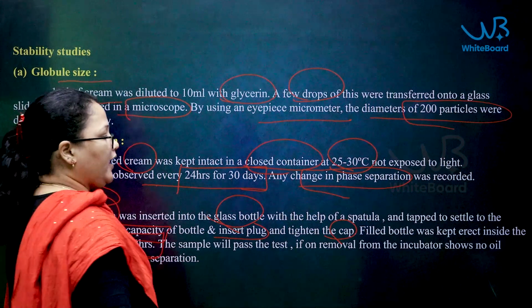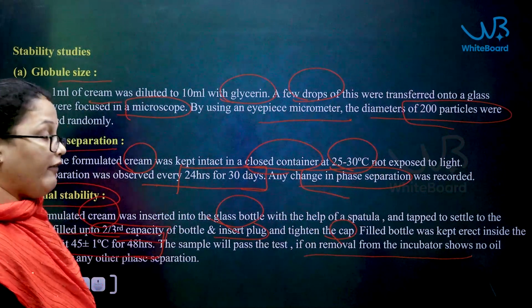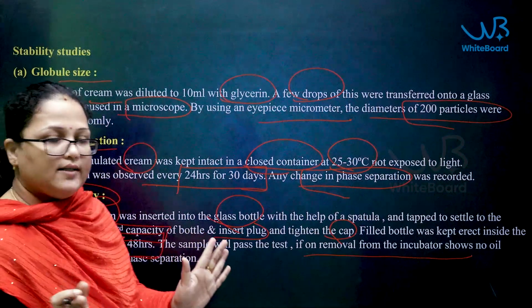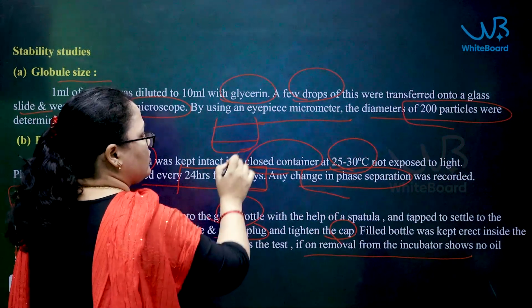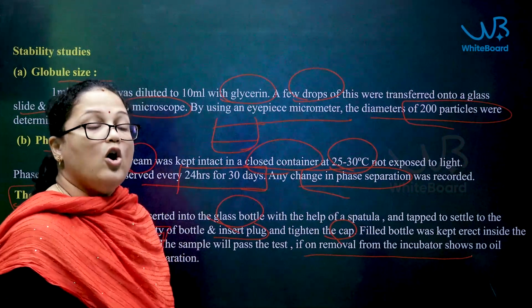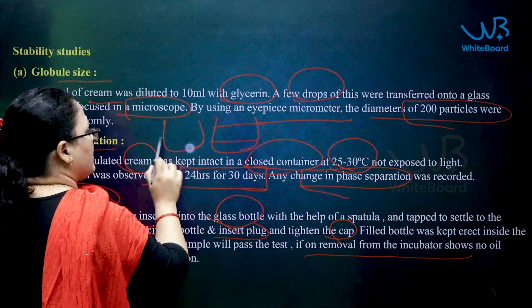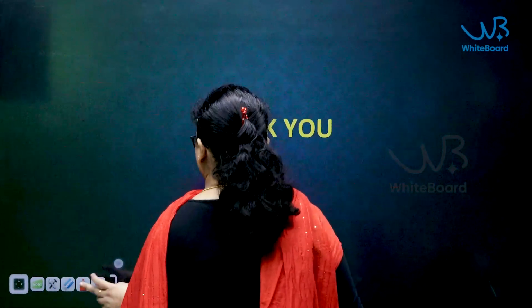After 48 hours, you remove it from the incubator and check whether there is any oil and aqueous separation. If 2 layers are separated and can be seen, it indicates that the oil and aqueous phases are separated. If there is no separation, only one phase will be visible. So, you have to check for this.